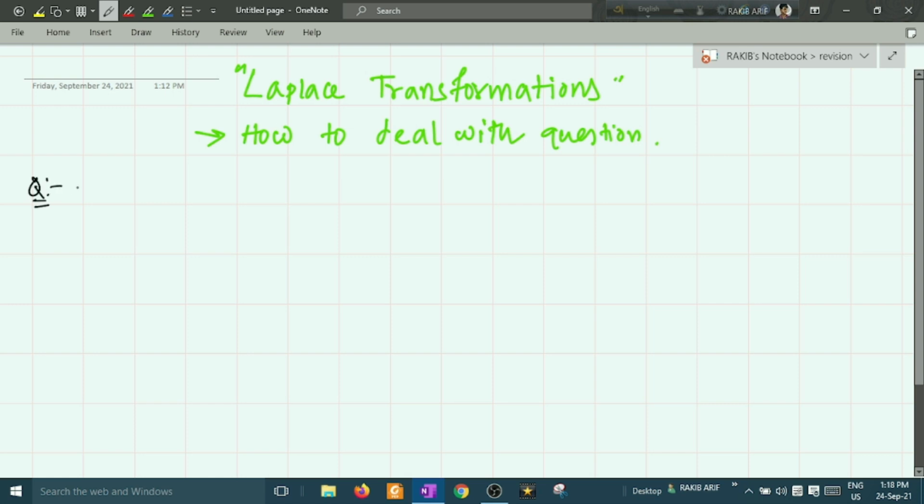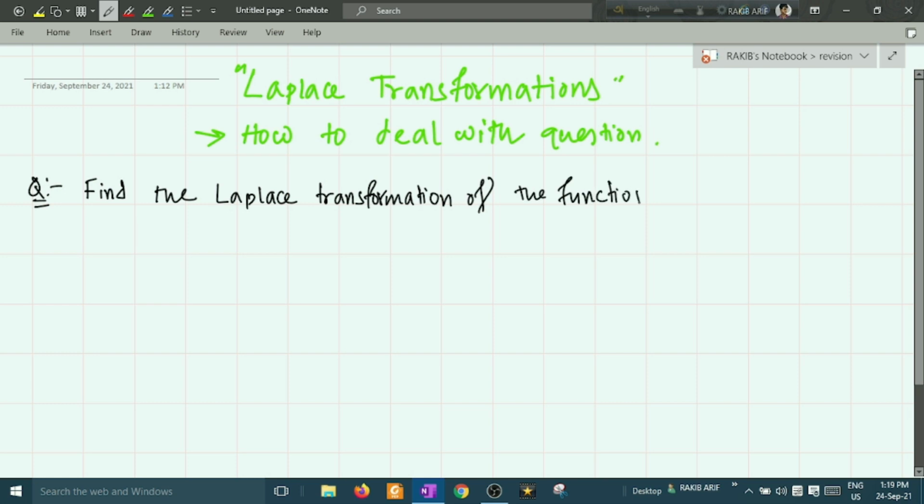Let me write the question first. The question 1 is, find the Laplace transformation of the function f of t is equal to t by k when the limit is 0 to k, okay, and the function becomes 1 when t is greater than k. So this is your question that you have to deal with.